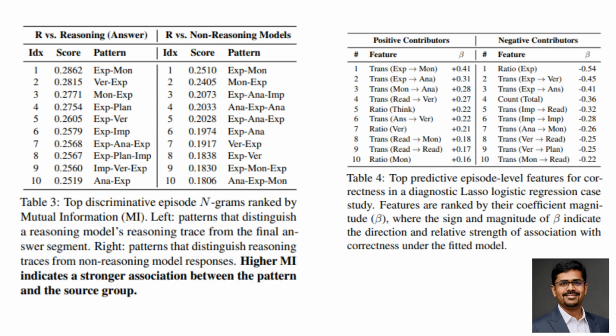This also explains the real difference between reasoning and non reasoning models. Non reasoning models are implementation heavy, they move forward in a mostly straight line. Reasoning models, on the other hand, loop. They explore, monitor, verify, then loop back into analysis. Those feedback loops turn out to matter more than raw length.